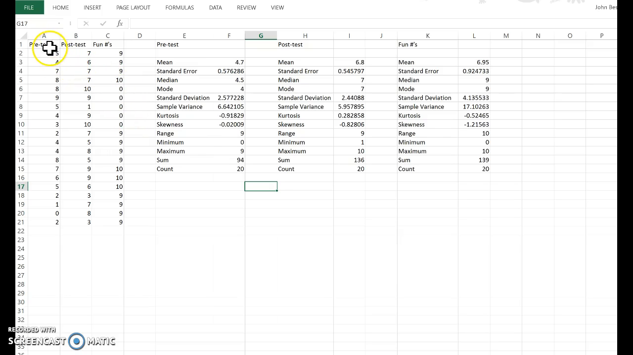So here I just made up a few columns of numbers. I did a pre-test column over here, followed by a post-test, and then I'll get into the fun numbers in just a second. But for the pre-test, I ran the basic analysis, showing the mean, median, mode, standard deviation. It shows your minimum and your maximum and all that good stuff. And it came out with a mean of 4.7. The median, right in the middle of all the scores, is 4.5.